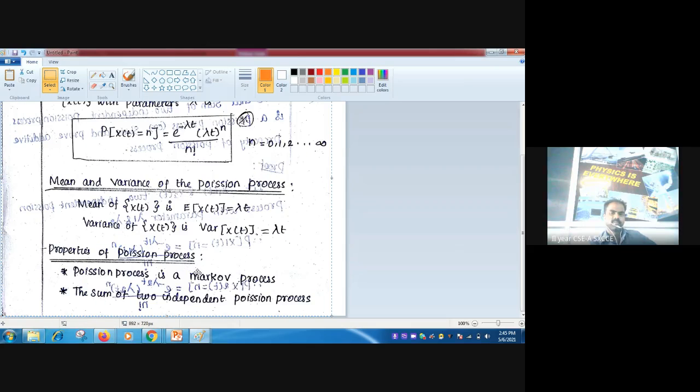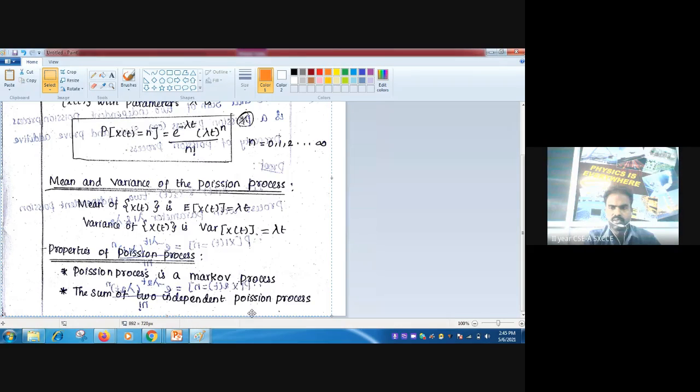Next, properties of Poisson process. Poisson process is a Markov process. Markov process is a special type of random process that will be studied in the next class or in the upcoming classes. So Poisson process is a Markov process.